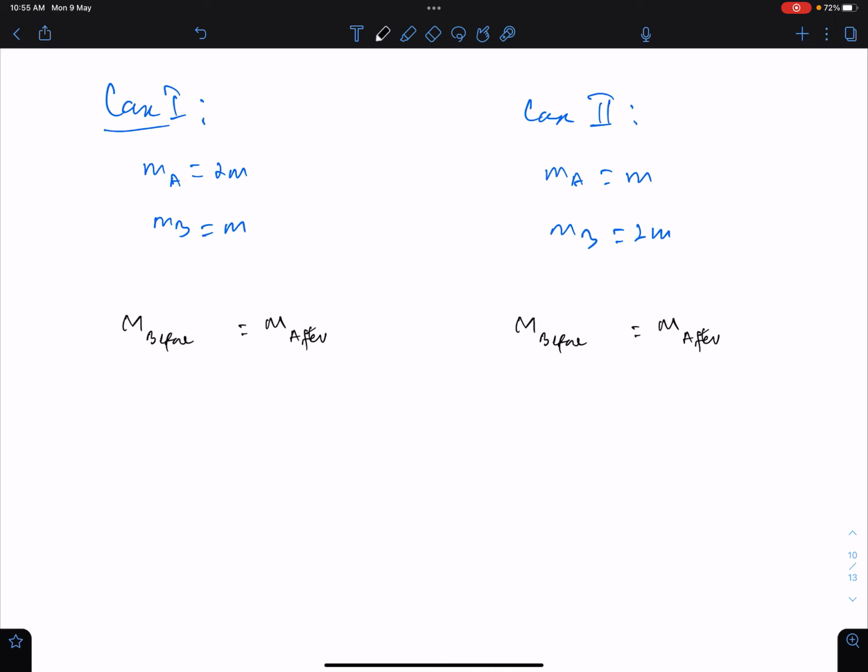So momentum of A and B is equal to momentum of C.